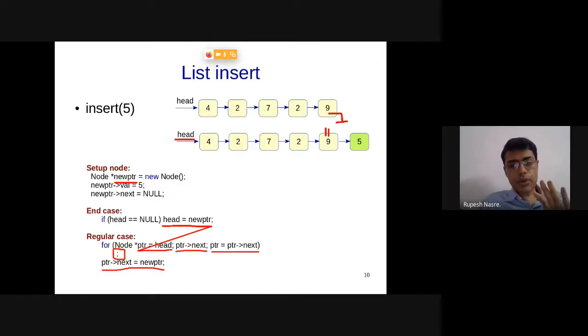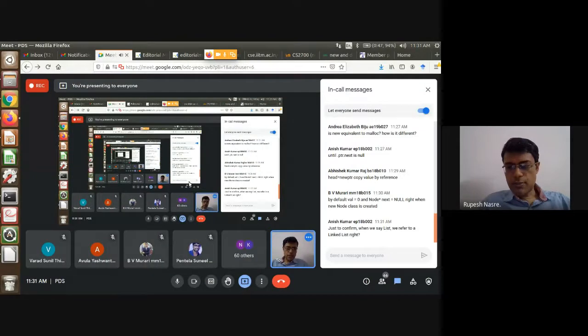That is correct. But new PTR is pointing to a memory location inside the heap which you have obtained with new. Like what we do with malloc, the memory gets allocated on the heap. Similar with new, and it is available even outside the function, so that will work out. But where is the copy value by reference?